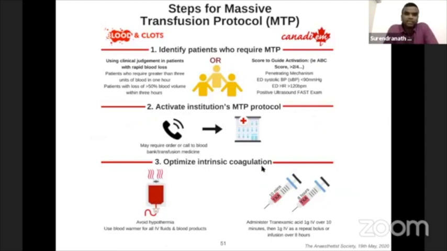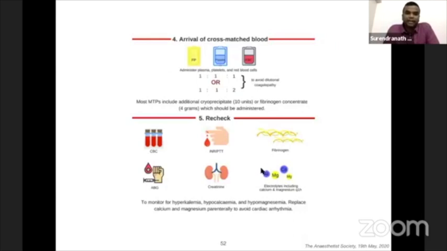So steps of massive transfusion protocol: identify the patients who are at risk, who require massive transfusion, and initiate and alert all necessary people. Activate institution MTP protocol. Optimize intrinsic coagulation by avoiding hypothermia. Use blood warmers and fluid warmers if possible. And early administration of tranexamic acid of 1 gram over 10 minutes and 1 gram after 8 hours should be employed. Try to give 1:1:1 ratio or 1:1:2 ratio to avoid dilutional coagulopathy and further bleeding.